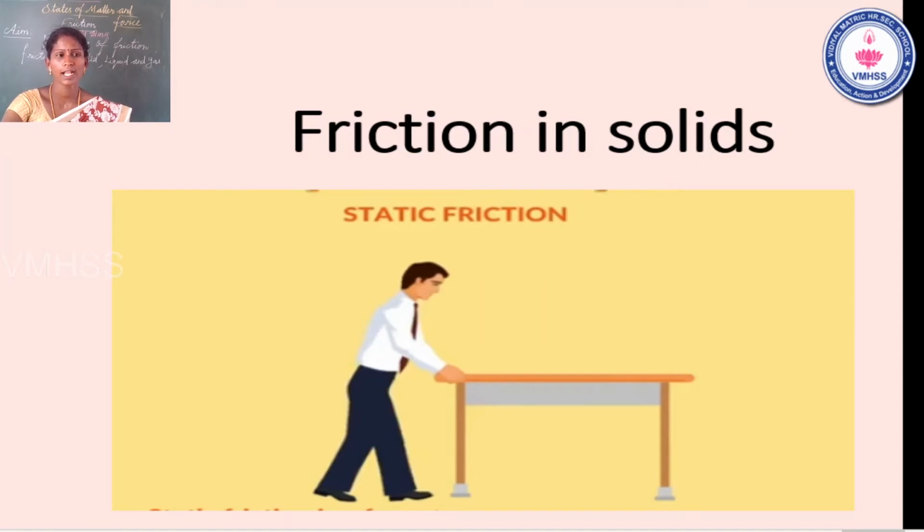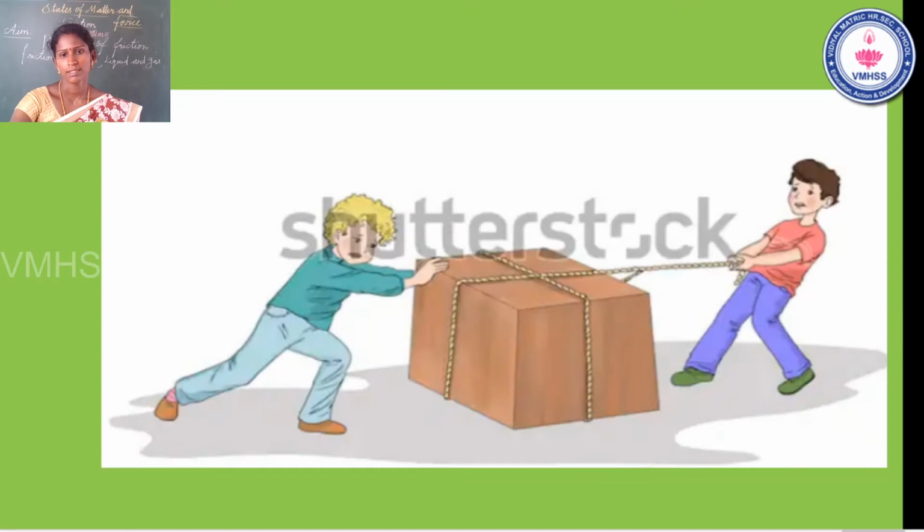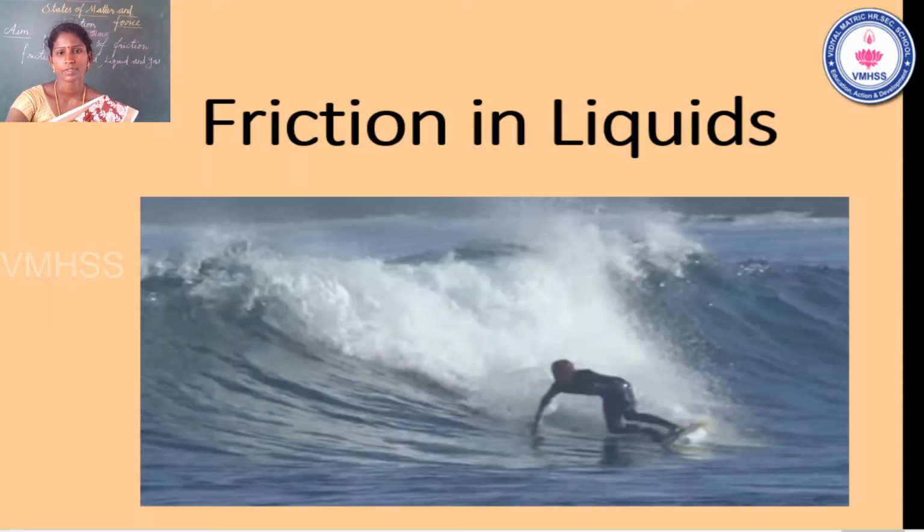The friction can occur in three states of matter: solid, liquid, and gases. That is an example of friction in solid. Okay. See the next one, friction in liquid. Okay. Friction in liquid. See the slide. So that one is the second one, friction in liquids.